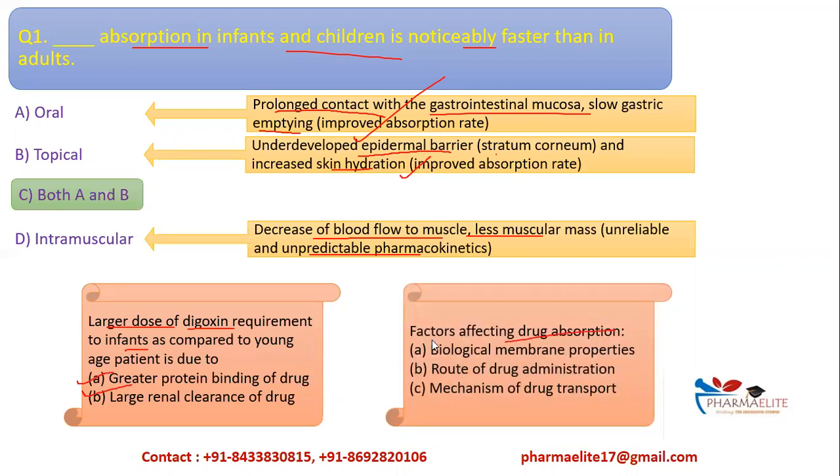Also, you need to remember the factors which affect drug absorption. What are the factors on which drug absorption depends? One is the biological membrane properties. Other is route of administration, which we just saw here, depends upon the route of administration. And next is the mechanism of drug transport. These three factors will govern the drug absorption.